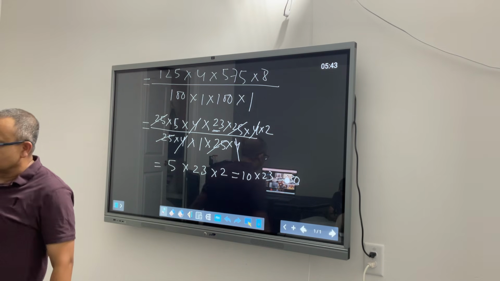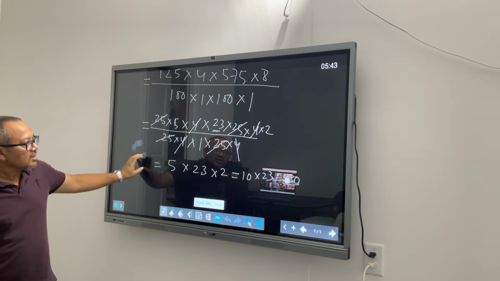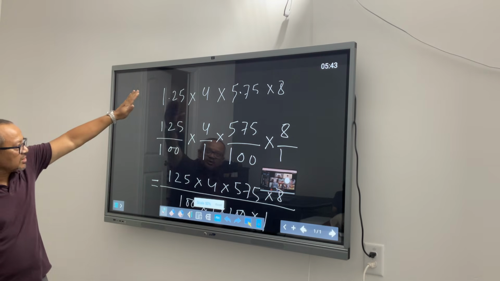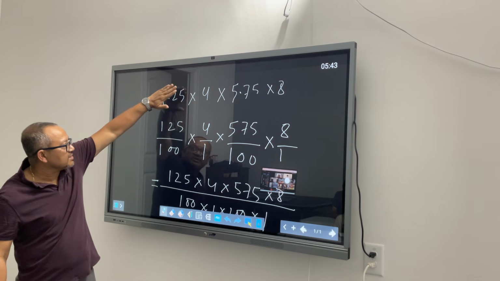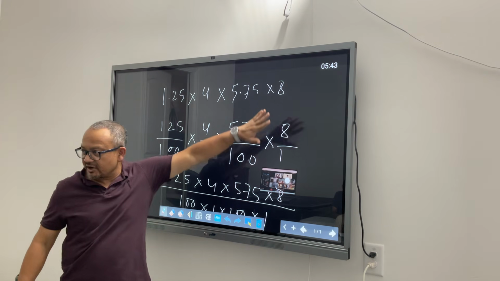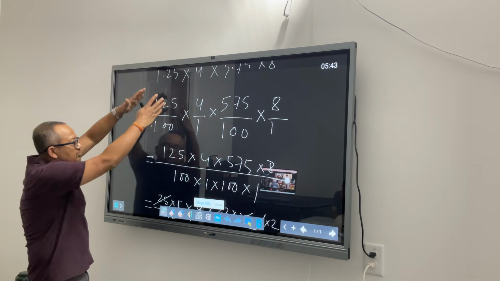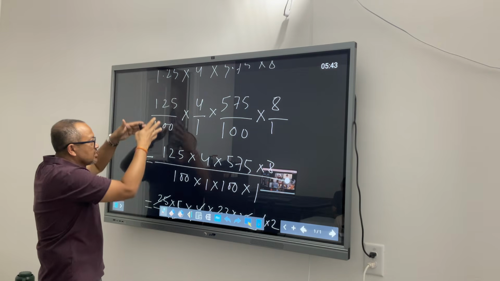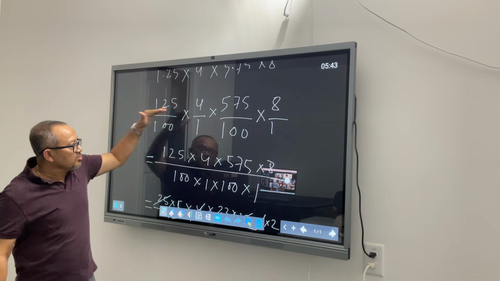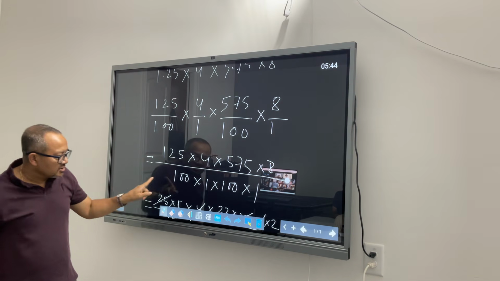Yes, Buddha. One question. How do you get from the top one to the bottom one? So look at this. I am going step by step. First step, I converted this decimal to fraction. I am not moving anything. I am just converting. Okay. Now after I converted, this is a 2-story building for me. Numerator, denominator, numerator, denominator, numerator, denominator, numerator, denominator. All the numerators together because I have a multiplication sign. All the numerators together, all the denominators together.